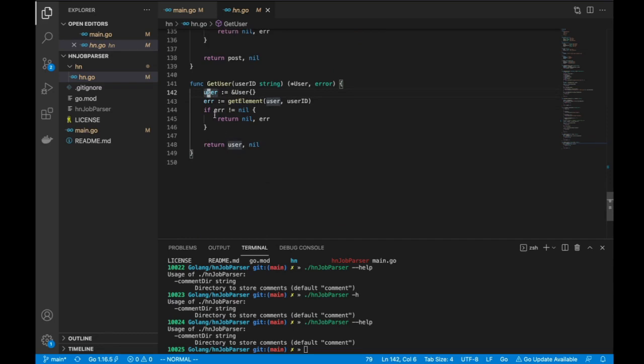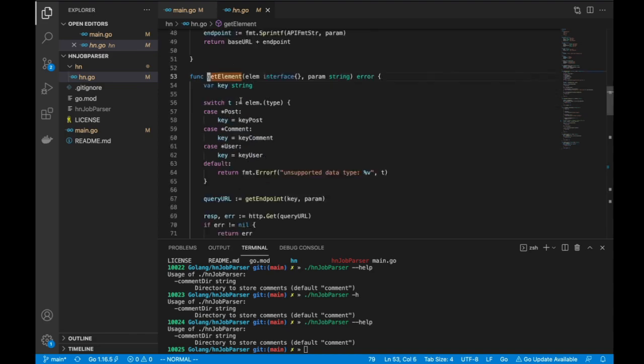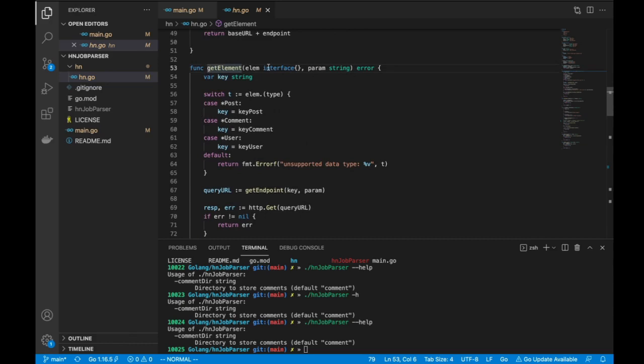Right. And I'll jump back again. So we want to basically get this information in this structure. For that I need to make the API call and get the JSON response. So for that, I have created a function which takes in a generic input. So this interface is basically an empty interface.